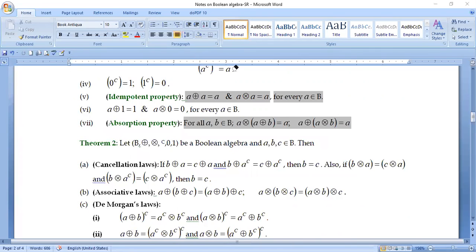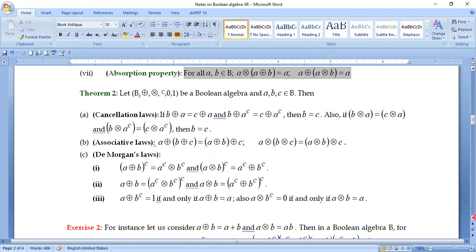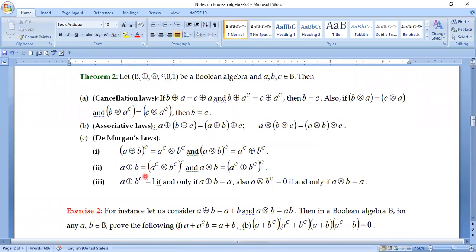Just see the statement of the theorem. The statement of this theorem is talking about the cancellation laws, the type of cancellation laws we discussed in the study of group theory and ring theory. Associative laws are actually coming over here. So it was not a part of the definition. Associative laws are coming here as part of a theorem. It is not coming in a definition. And several other properties have been mentioned.